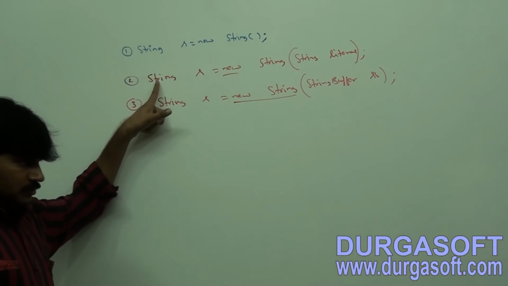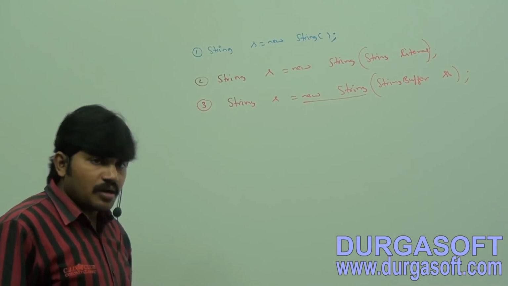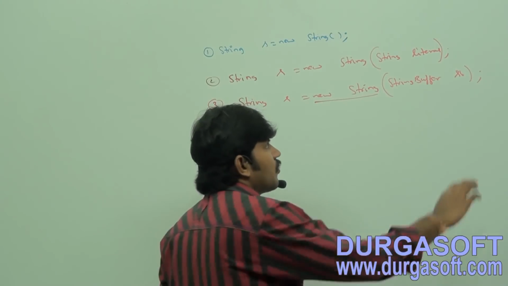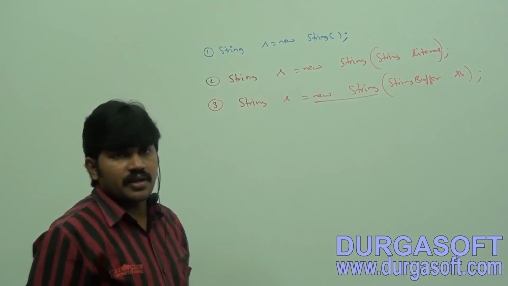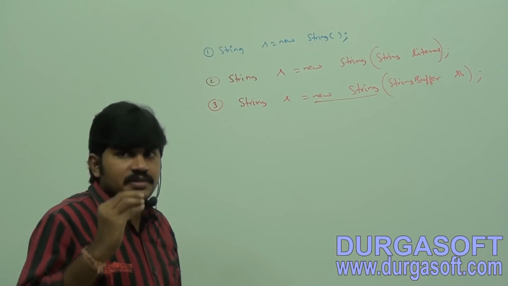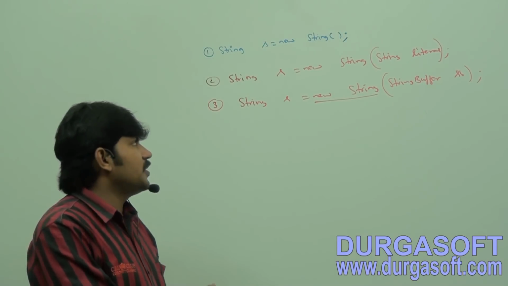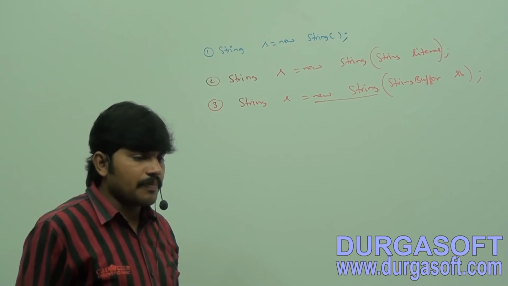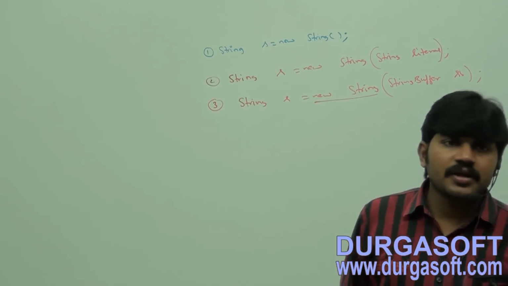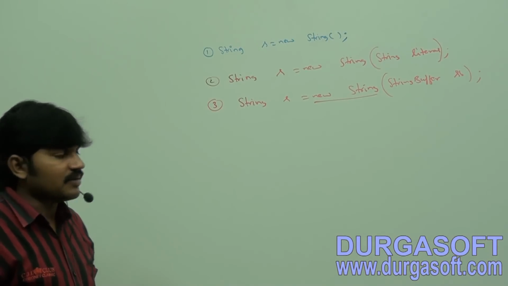Now second one: String s = new String(string literal); creates a string object on the heap for the given string literal.